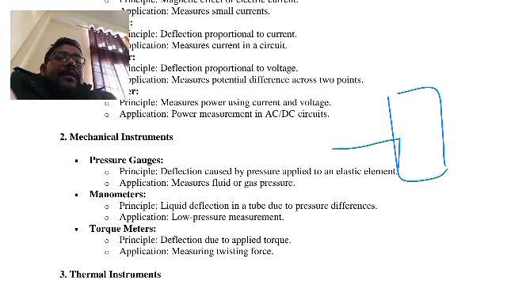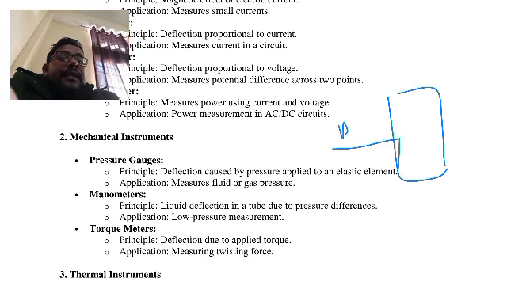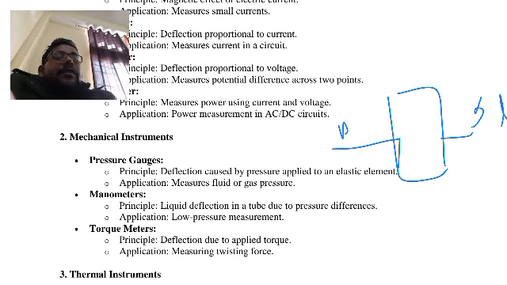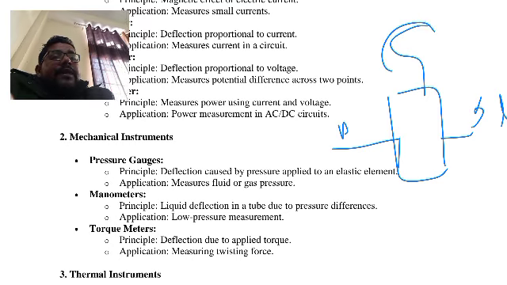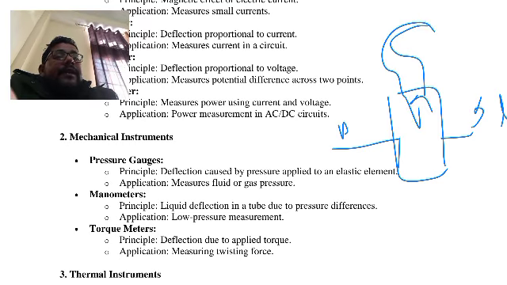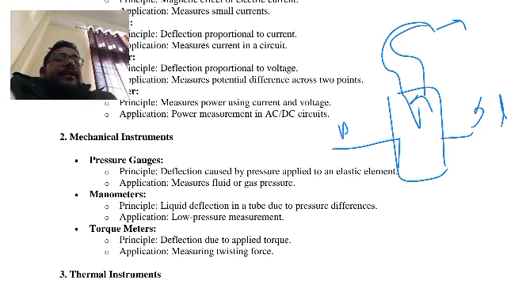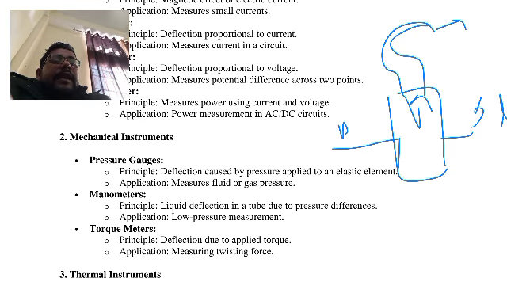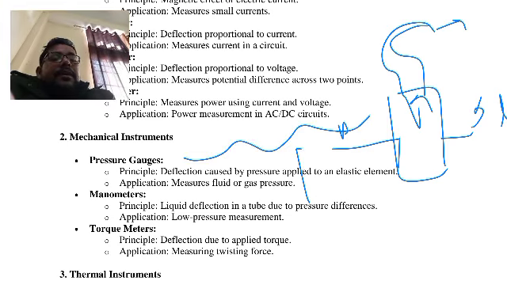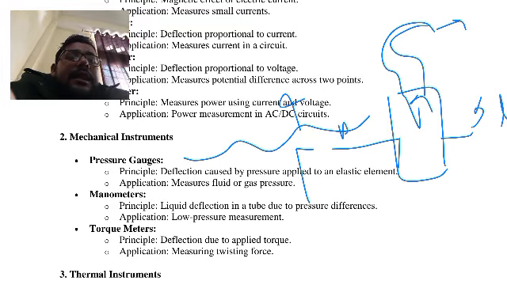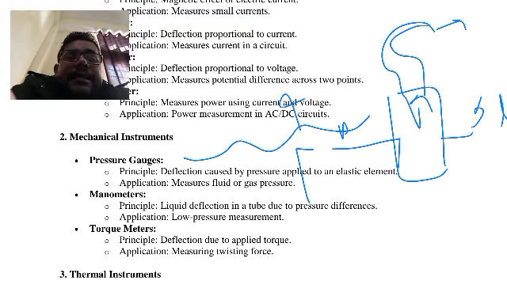If pressure is applied here, then there is a deflection delta L. Suppose this is a Bourdon tube. Pressure applied here, then the deflection will be here, and this is the output. This can also be a diaphragm. Pressure applied here gives deflection here. So that can also be a type of pressure gauge.